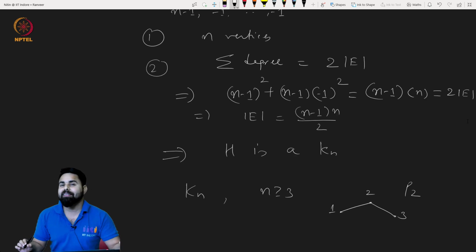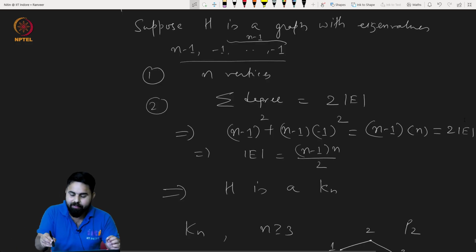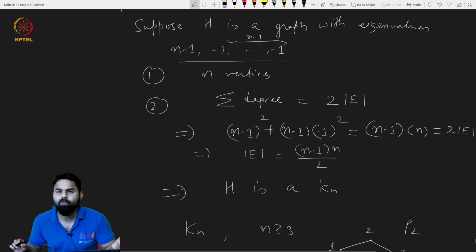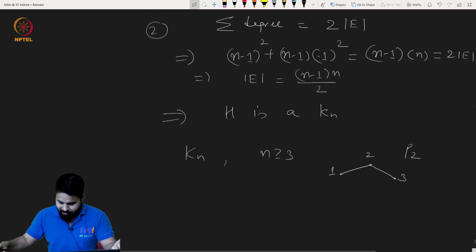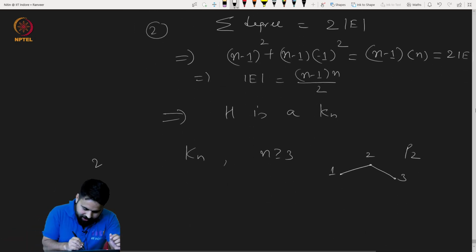So there cannot be any induced P2 on a complete graph on at least 3 vertices, right? And then, just by looking at the eigenvalues, we can indeed tell that if these are the eigenvalues, there cannot be an induced P2. Why is it so? This I will call the second proof.